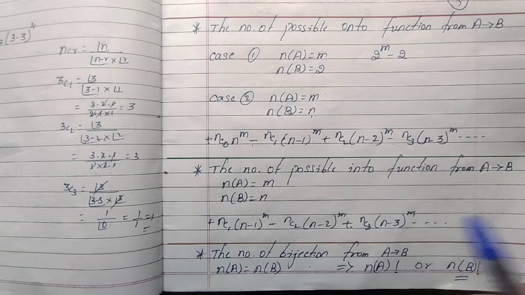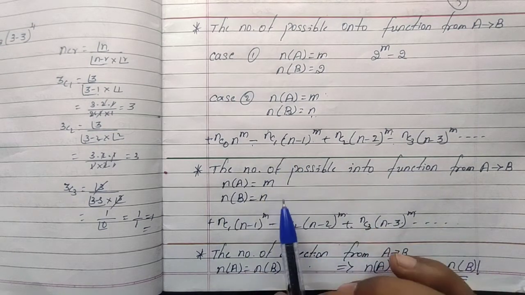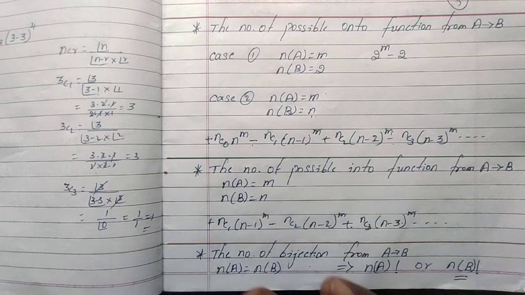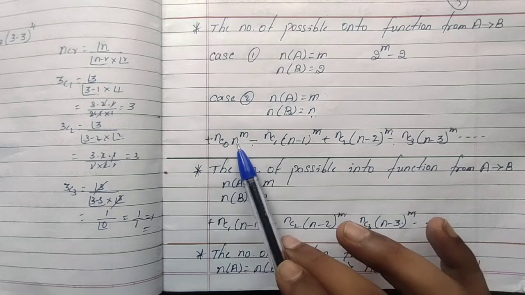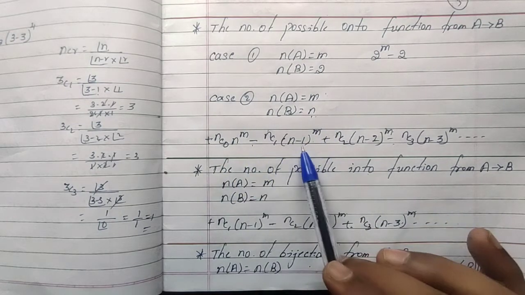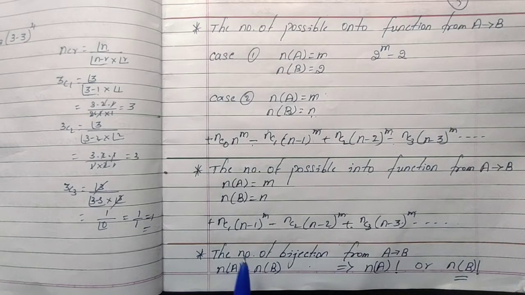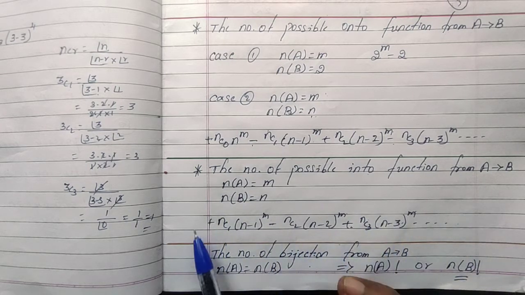This power of m is also common: n minus 1, n minus 2, n minus 3. So these two are very similar formulas, but here nC0 starts with n power of m, then n minus 1, n minus 2, n minus 3. Here the powers will be m only, but it starts from nC1, nC2, nC3, plus minus like that.